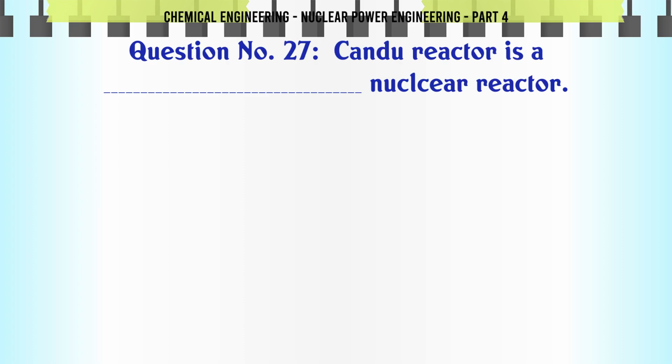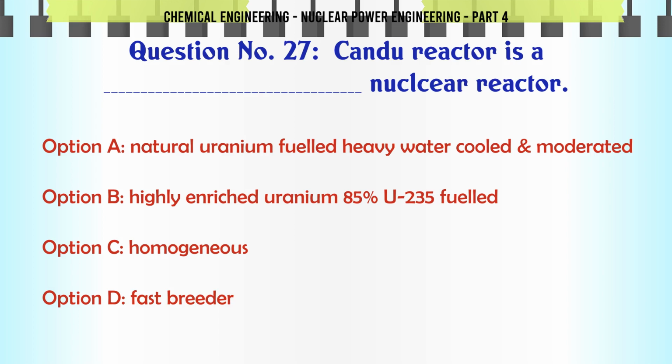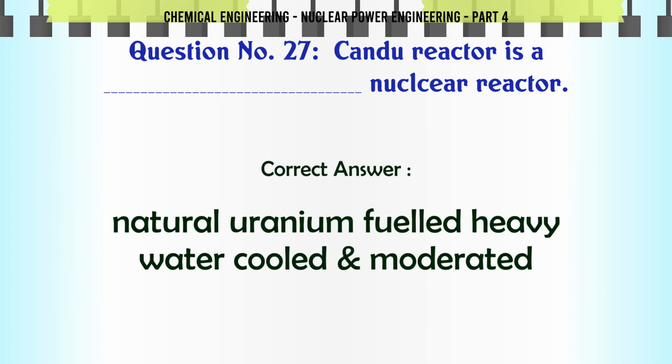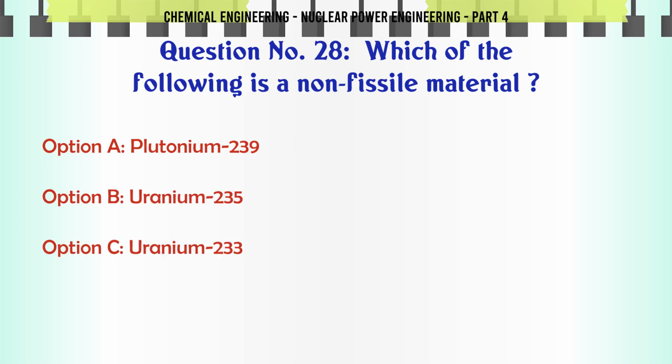A CANDU reactor is a nuclear reactor: A. natural uranium-fueled, heavy water-cooled and moderated, B. highly enriched uranium-85 percent U-235 fueled, C. homogeneous, D. fast breeder. The correct answer is natural uranium-fueled, heavy water-cooled and moderated. Which of the following is a non-fissile material? A. plutonium-239, B. uranium-235, C. uranium-233, D.